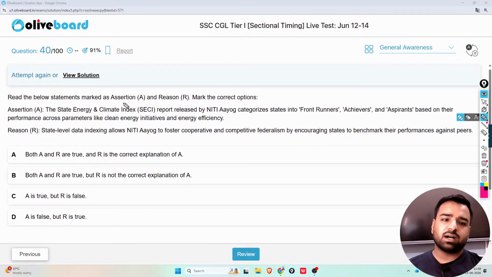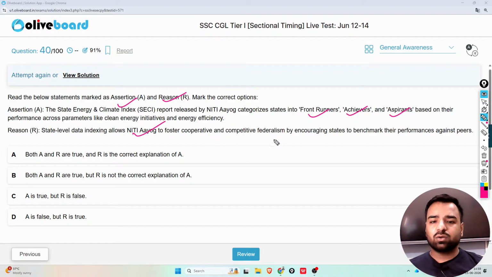Read the following statements marked as assertion and reason, and you have to mark the correct option. Assertion is given: the State Energy and Climate Index, SECI, report released by NITI Aayog categorizes states into frontrunners, achievers, and aspirants based on their performance across parameters like clean energy initiatives and energy efficiency. Reason is given: state-level data indexing allows NITI Aayog to foster cooperative and competitive federalism by encouraging states to benchmark their performances against their peers.